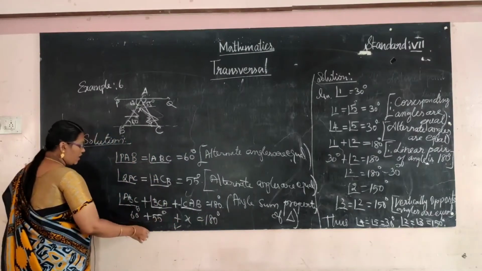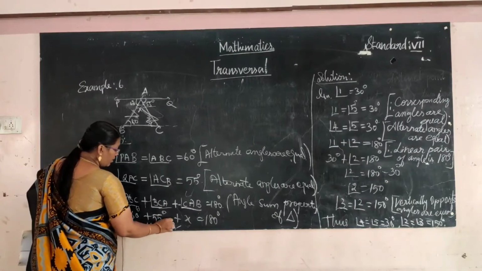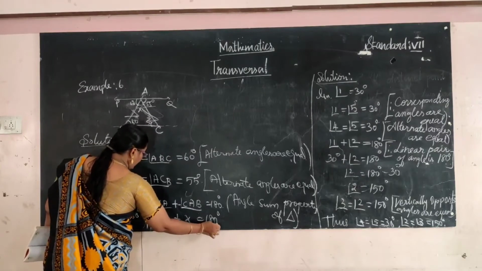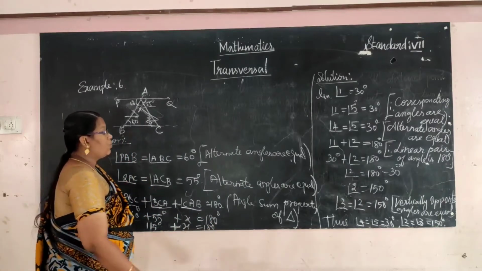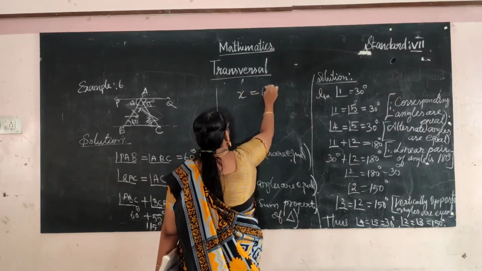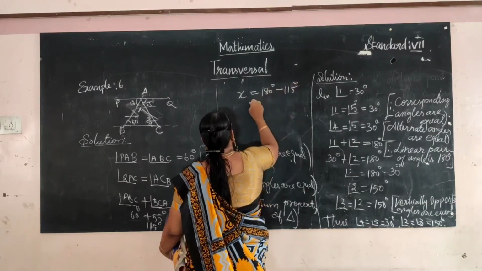Now add these two values, 115 plus x equal to 180 degree. Now x equal to 180 degree minus 115.